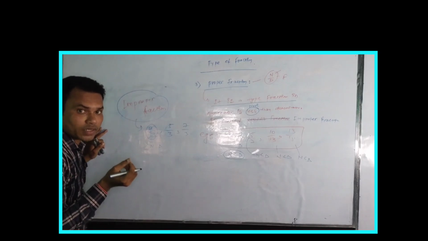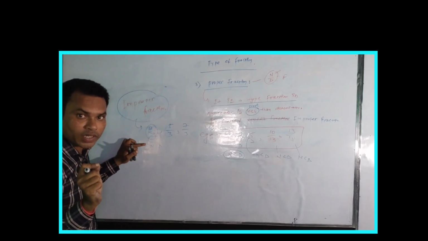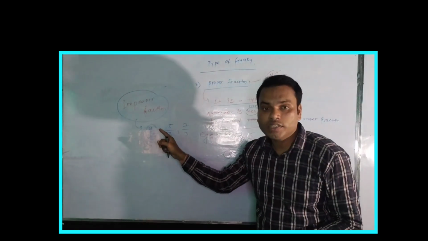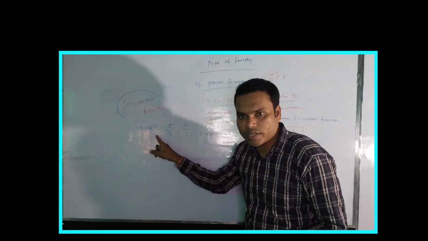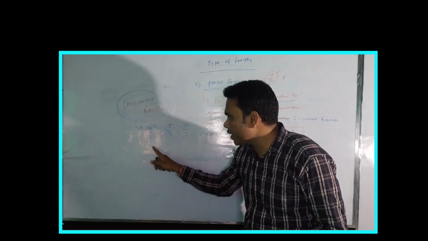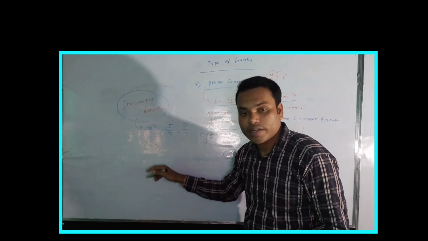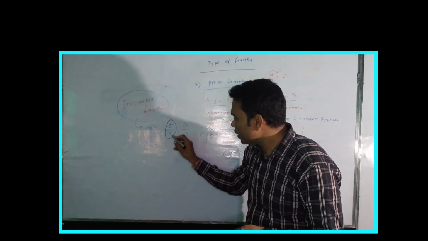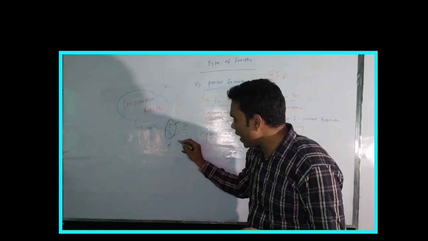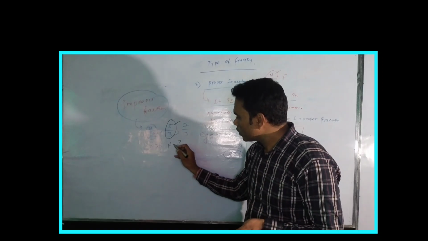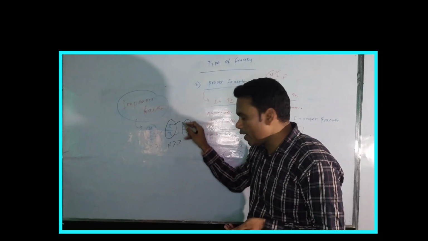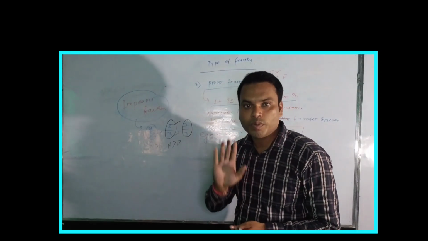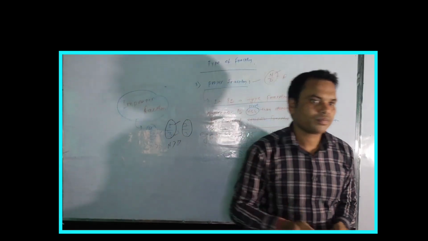Which one is greater? The numerator is greater here. Also here, look at numerator and denominator. Which one is greater? The numerator is greater. That's why we can say these are examples of improper fractions.